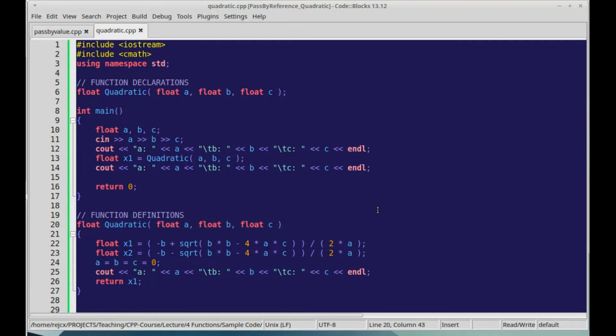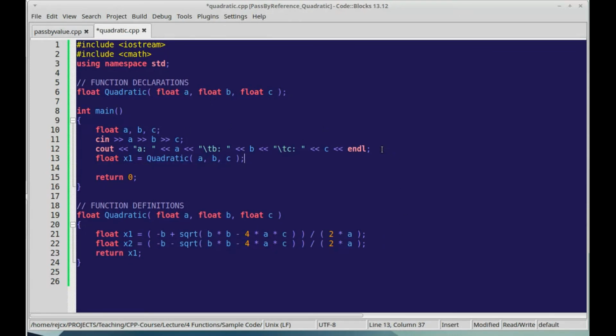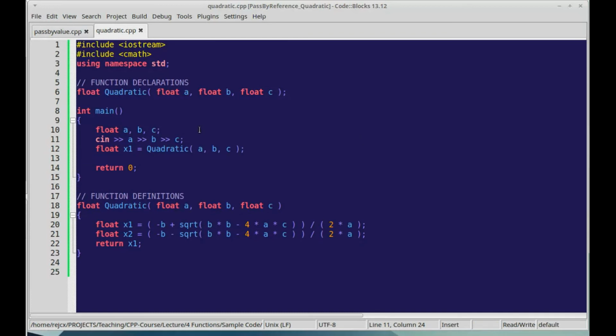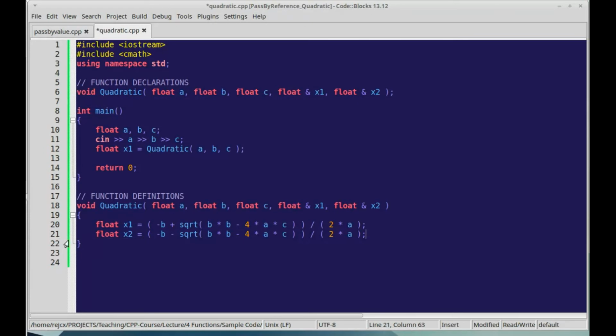Almost everything in C++ is passed by value as a default. But what we're going to do is we're going to use pass by reference in order to get multiple values back. So I'm going to create a by reference value for x1 and x2, and we'll put it in here as well. And then instead of returning a value, we're going to say void, because it's not using the return keyword anymore.